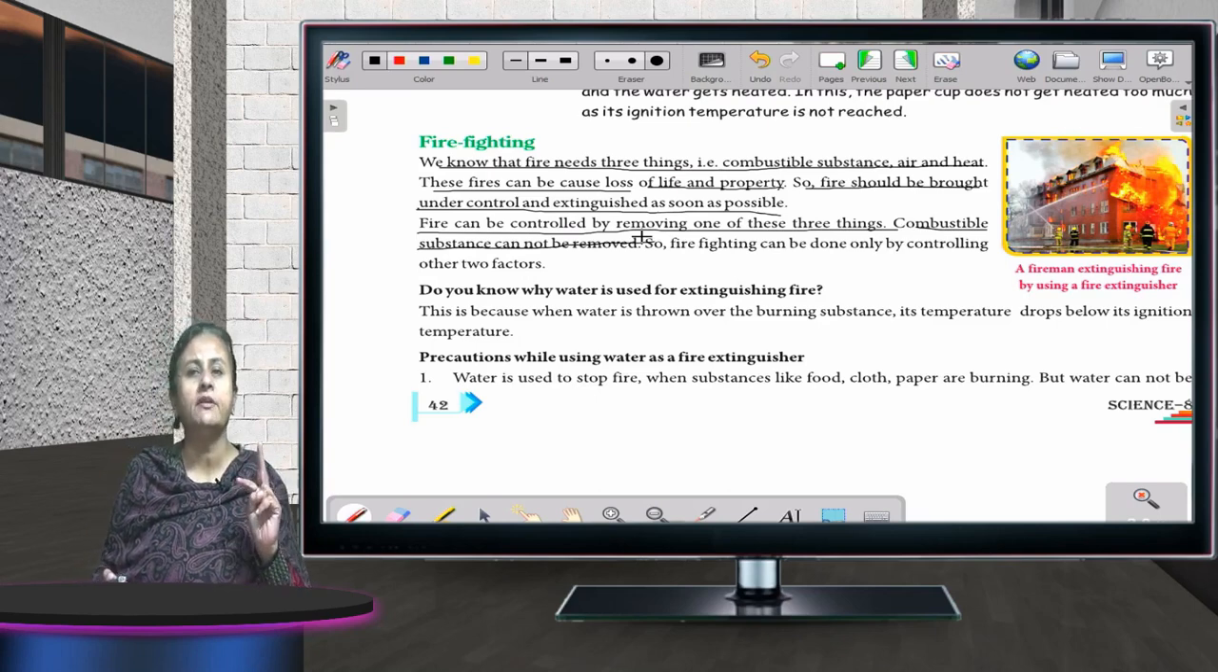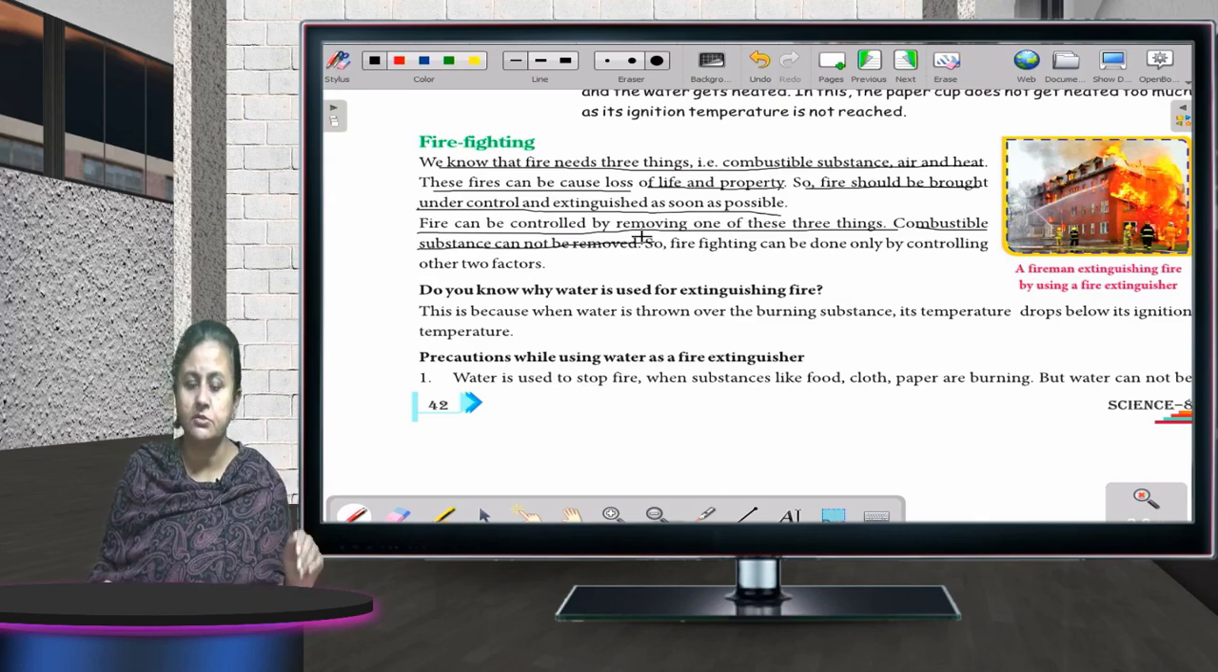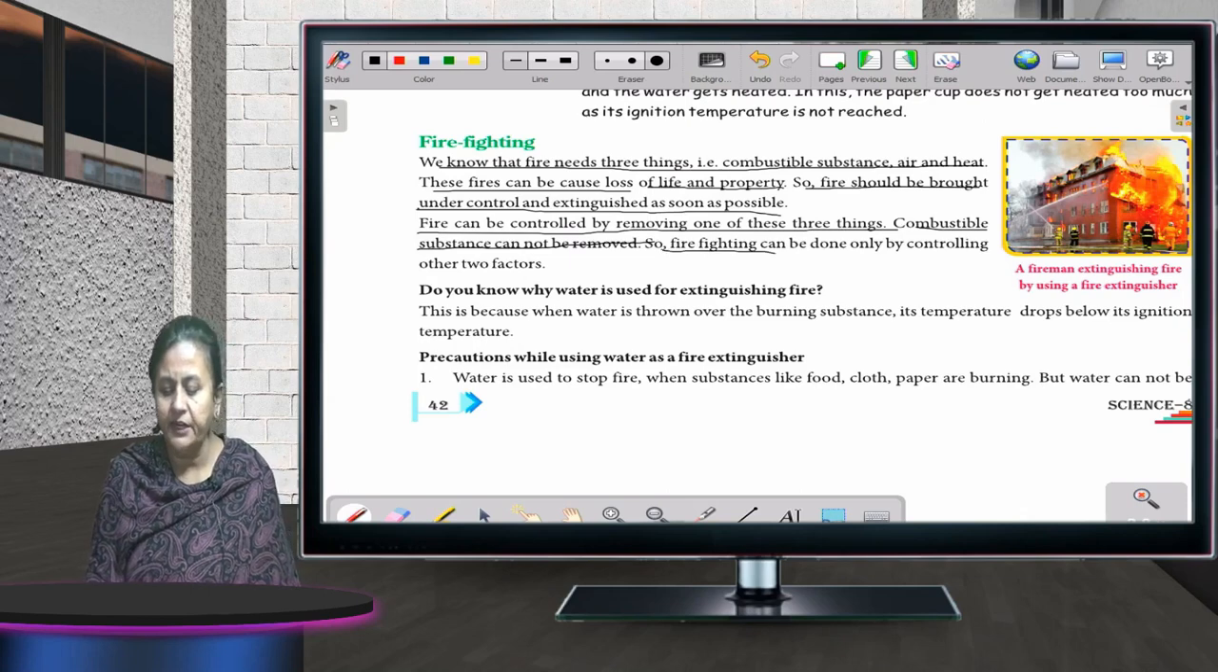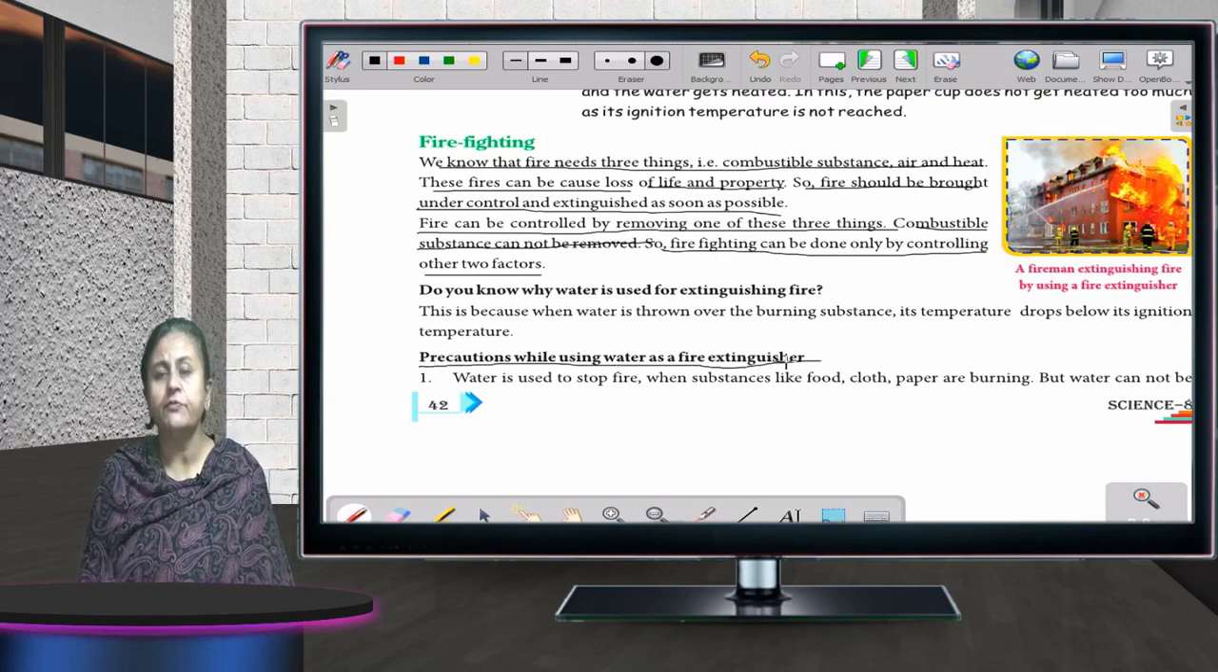Now the two things are left: bringing the ignition temperature down, and second is cutting the supply of oxygen. So firefighting can be done by controlling the other two factors. First is, now the precautions while using water as fire extinguisher.